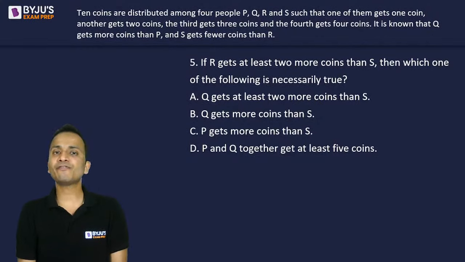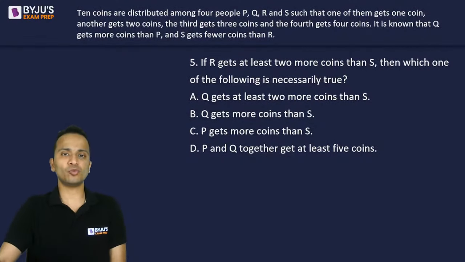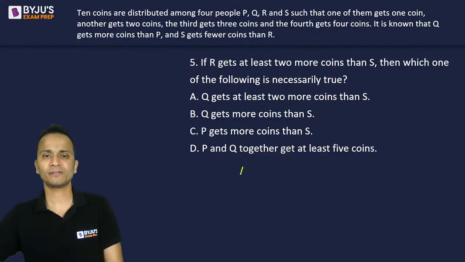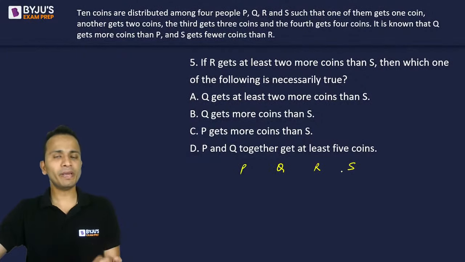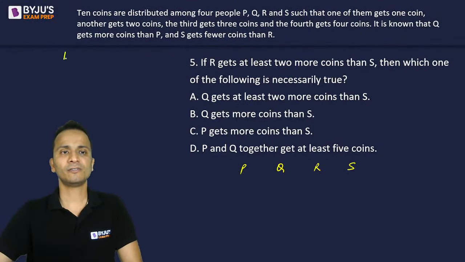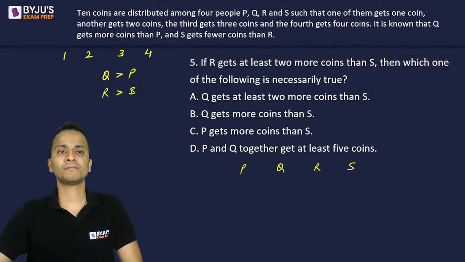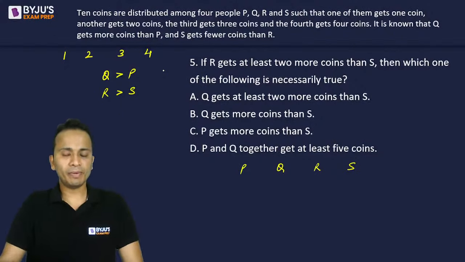It says that if R gets at least 2 more coins than S, then which one of the following is necessarily true? Again, you will have to make cases and try to make all possible cases. Try not to forget any of the cases. I'll give you a minute for this.